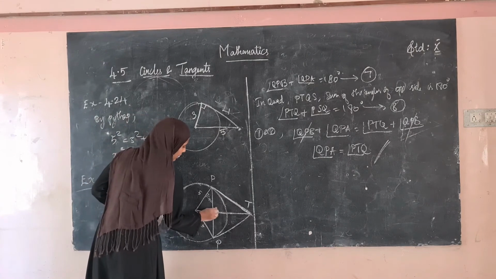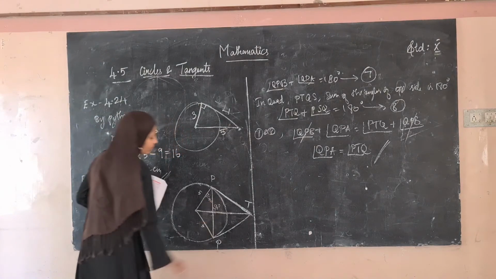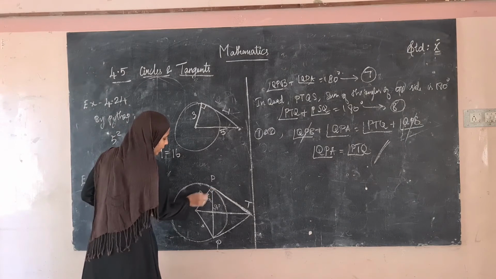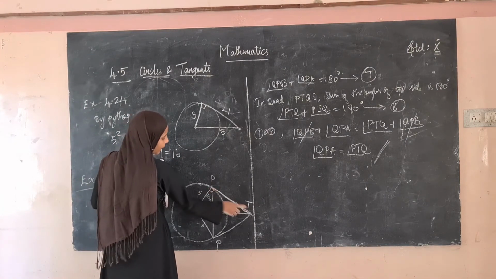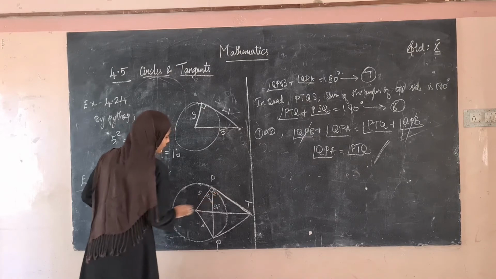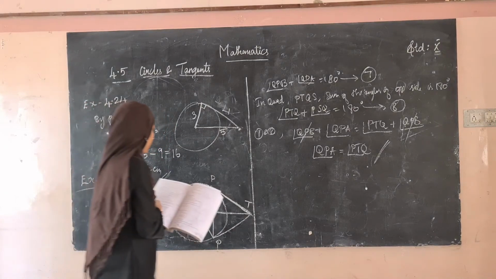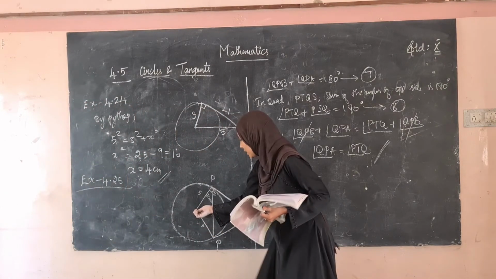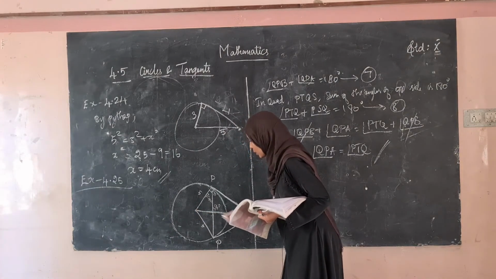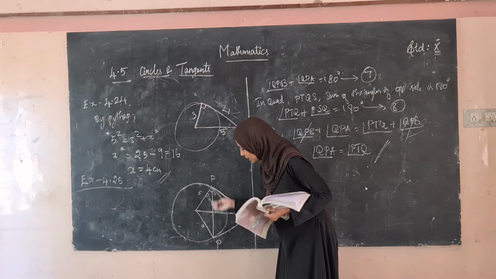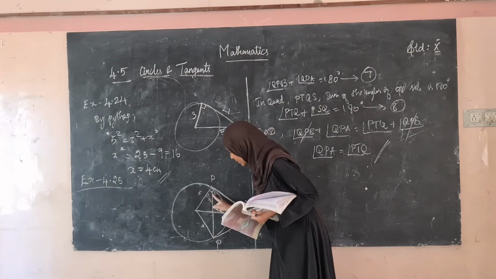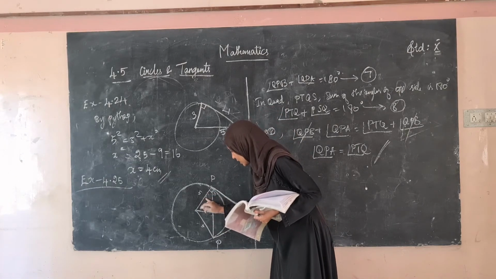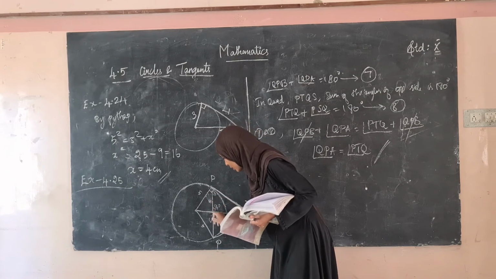So this will be 90 degree, and this is also 90 degree, right? This is the radius, and this is the tangent, so this is also 90 degree. See, from the center we are drawing a line to the point. This line cuts this chord into two. So if this is 8 centimeter, this will be 4 centimeter and 4 centimeter.